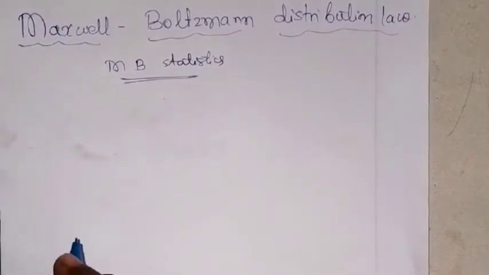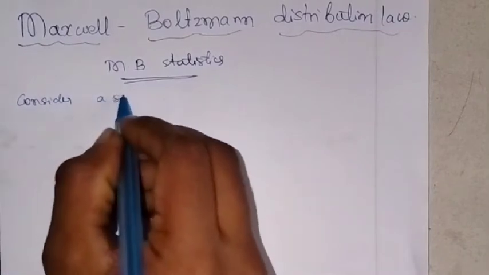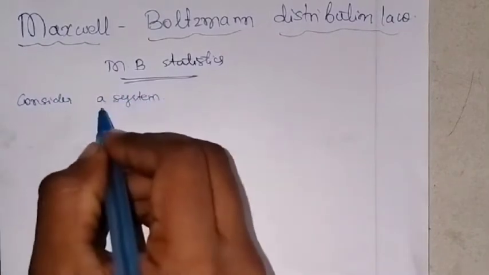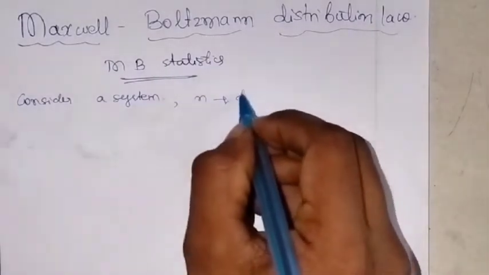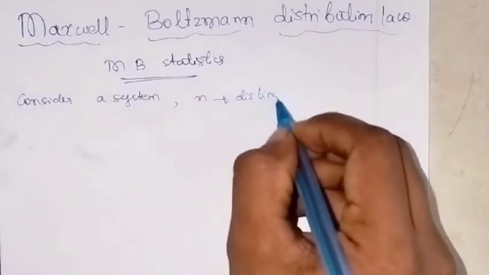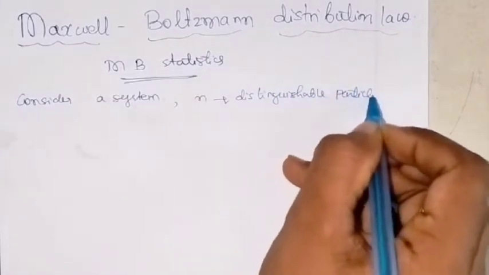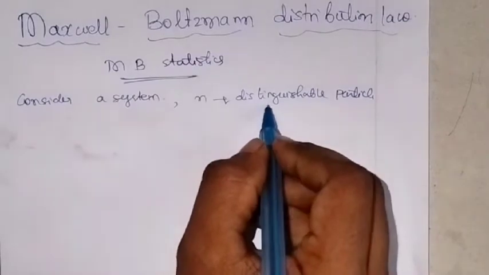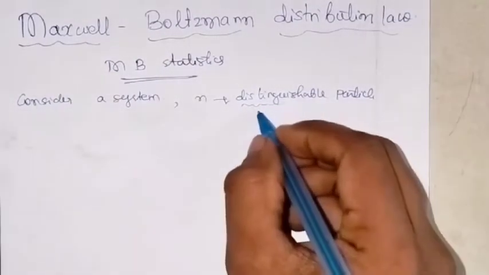First, you need to consider a system that is composed of n distinguishable particles. Here n means they are distinguishable, which means they are all different.